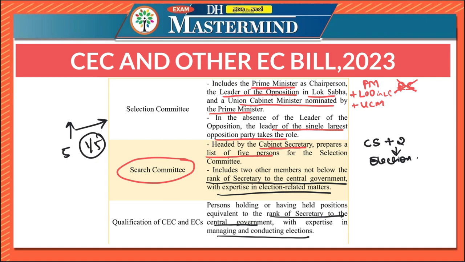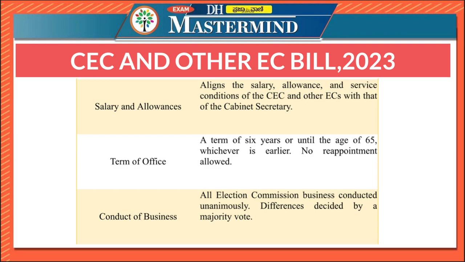The selection committee need not select a person as chief election commissioner or election commissioner from the list of five sent by the search committee. They can also select a person out of the list sent by the search committee. Very, very important. Now look at the salary and allowances of the Chief Election Commissioner and Election Commissioners.